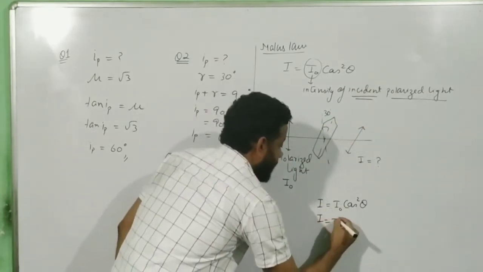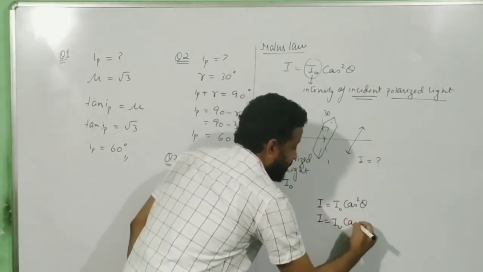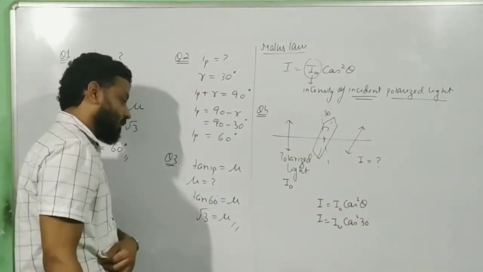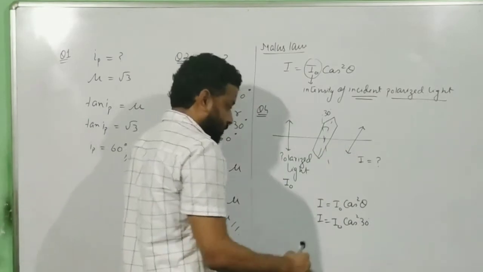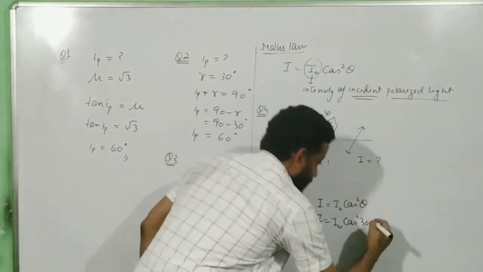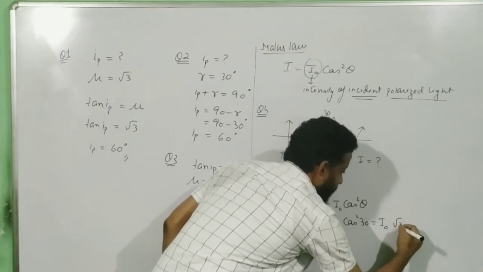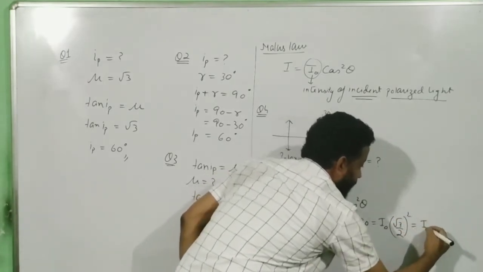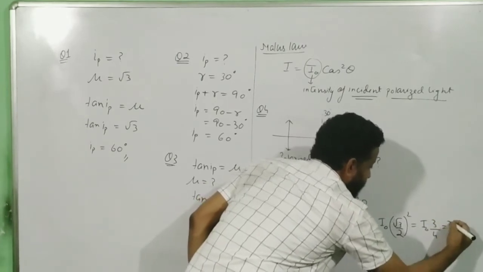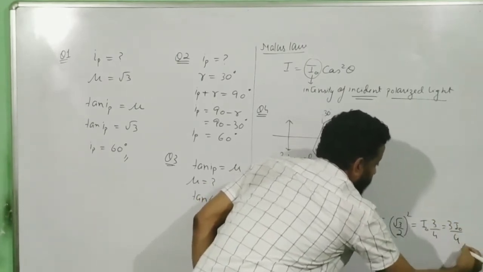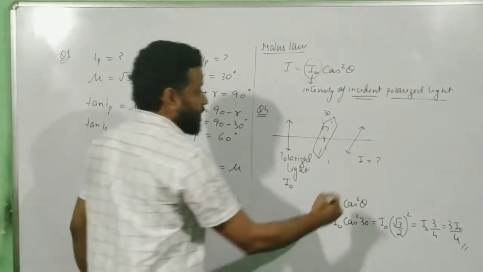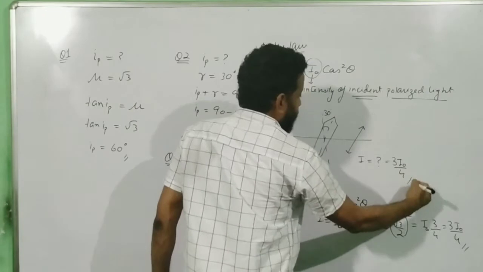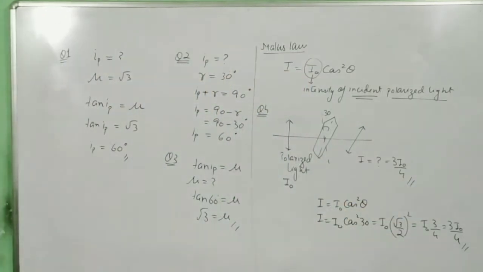So I will be equal to I naught cos square 30. And what is cos 30? Cos 30 is √3 by 2. So this will be equal to I naught times √3 by 2 the whole square, because it is a square function, and that will give you I naught 3 by 4, or simply 3 I naught by 4. That is your final answer. So this is equal to 3 I naught by 4. Okay, that's question number 4 for today.